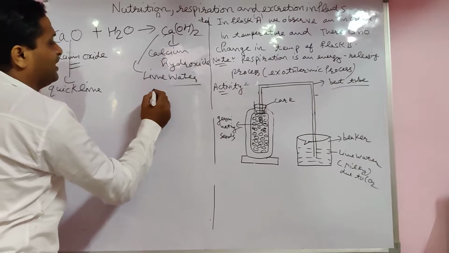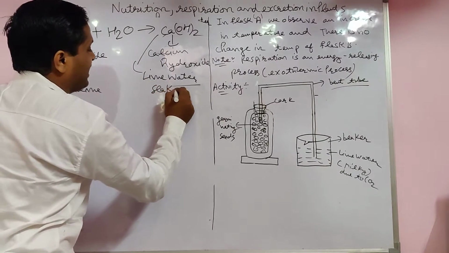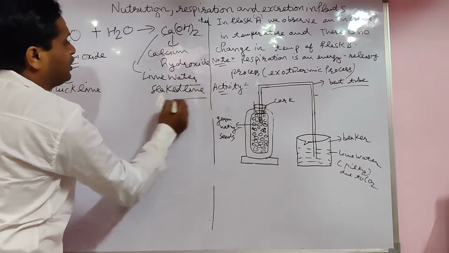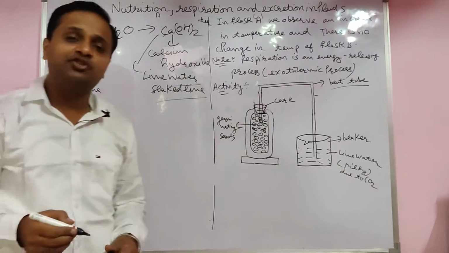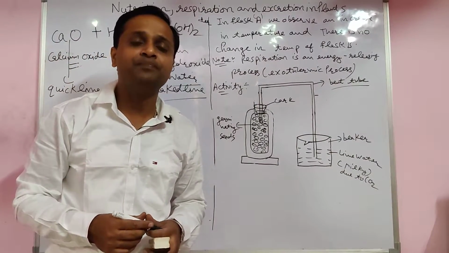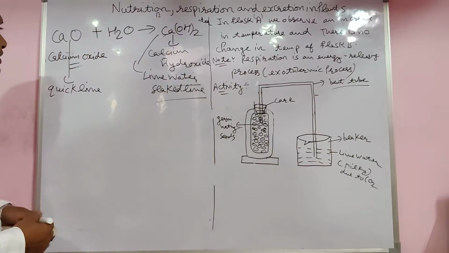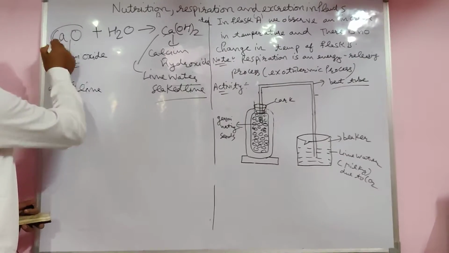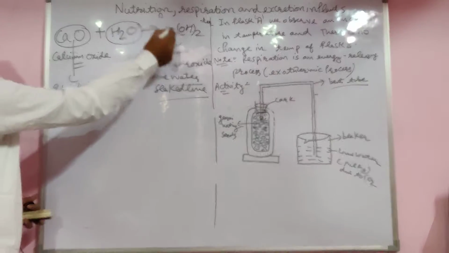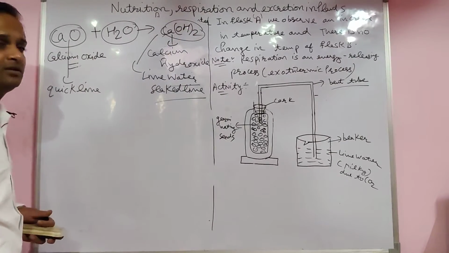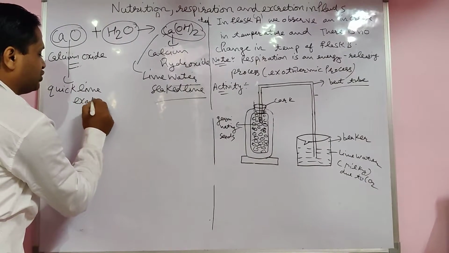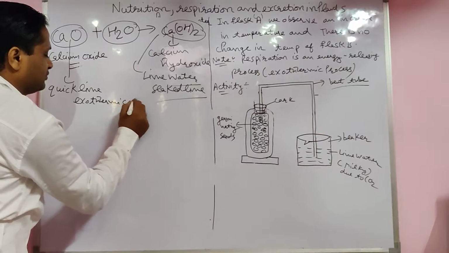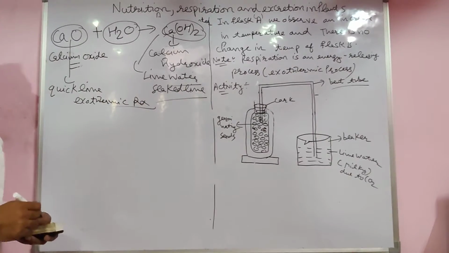And the common name is slaked lime, and lime water, and you can say that it is calcium hydroxide. When you put quicklime in water, it gives lime water. It starts boiling. Exothermic reaction, students.